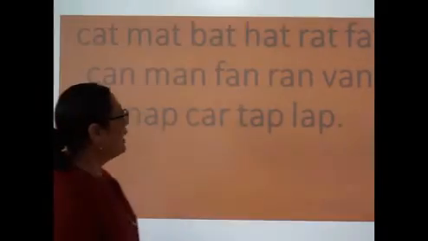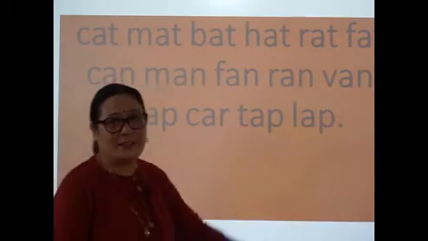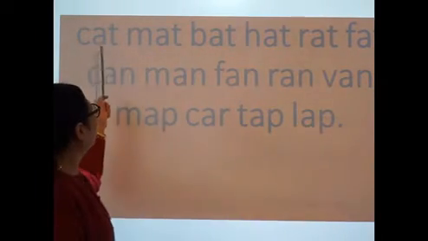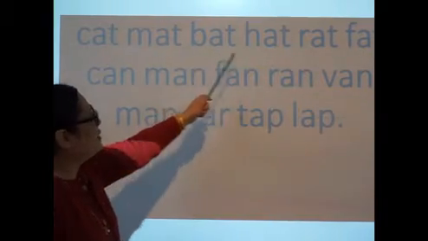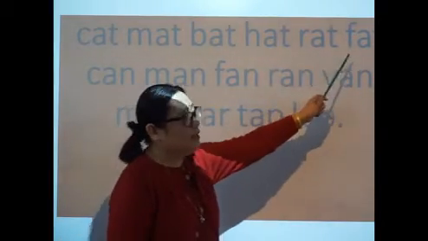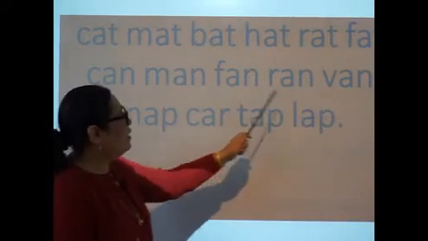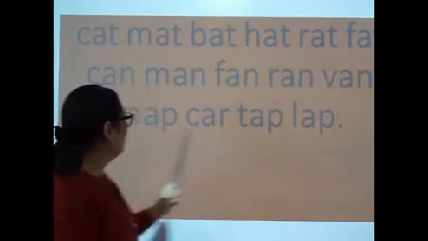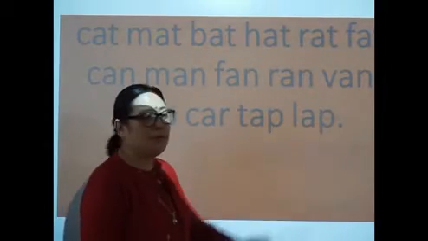Then the few words I have given you there are few words sounding the letter A. Here is cat, C-A-T, cat, mat, bat, hat, rat, fat, can, man, fan, ran, van, map, car, tap, lap.